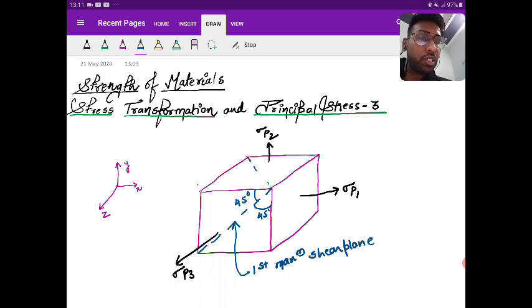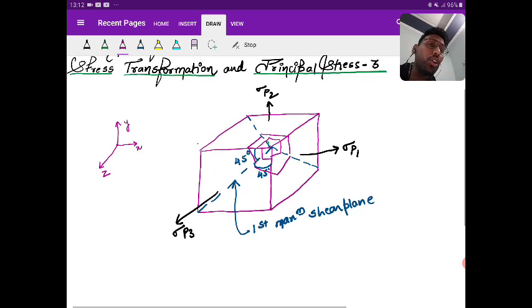Then see this. You can imagine that it is in a different plane. The plane is changing. Similarly, the third one is this one. Each principal plane is perpendicular to each other, and each shear plane, that is the maximum shear plane, is perpendicular to each other. That you should understand. And you can see the planes in which these are lying. Got my point here?